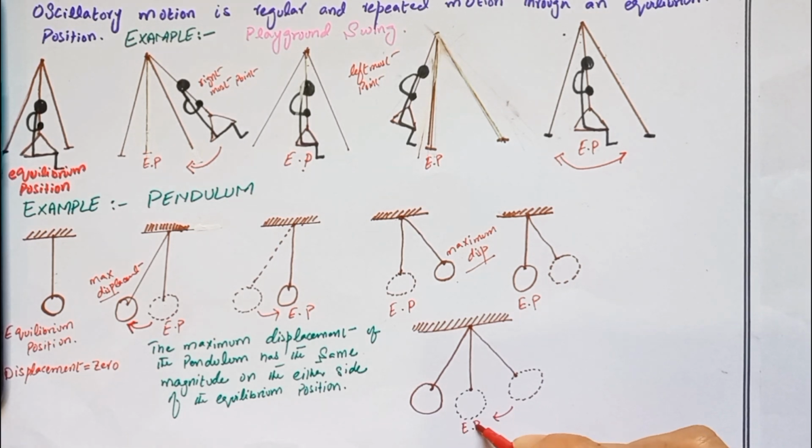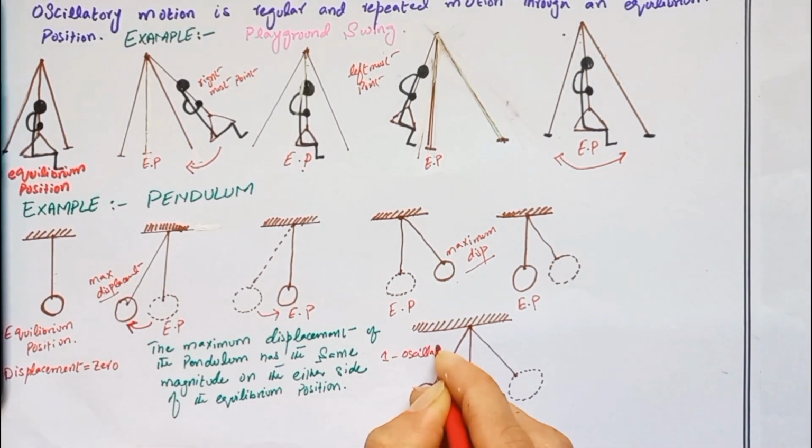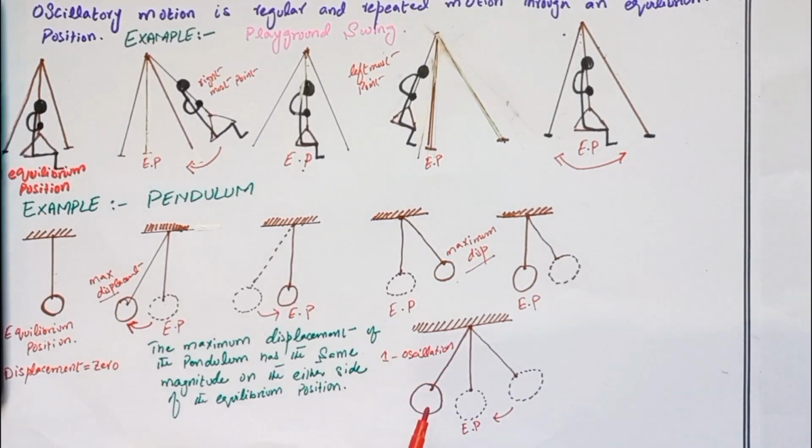This is the equilibrium position. Then it moves back through the equilibrium position to the left until it reaches the point where it started from. At this point, the pendulum has completed one oscillation. So it completes one oscillation when the pendulum goes from the right, passing through the equilibrium position to the left position, then it moves back toward the equilibrium position. From the equilibrium position, it moves to the right point, then it has completed one oscillation.